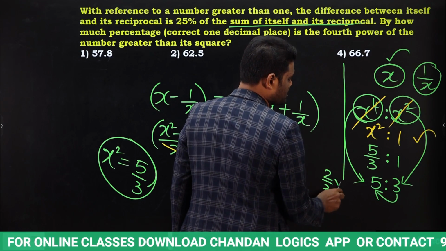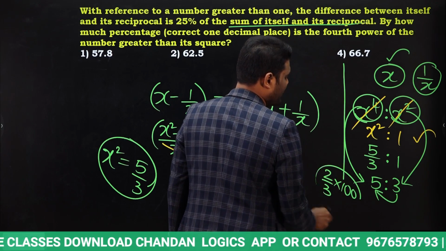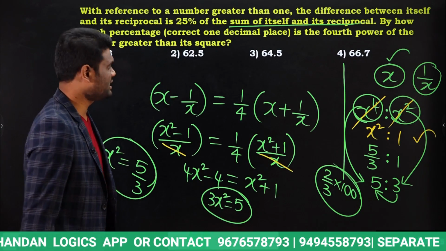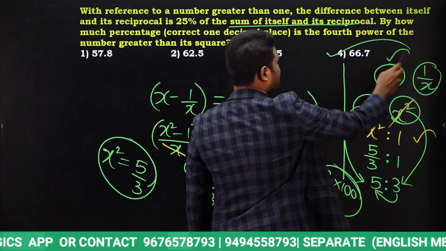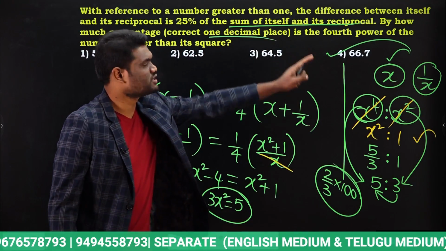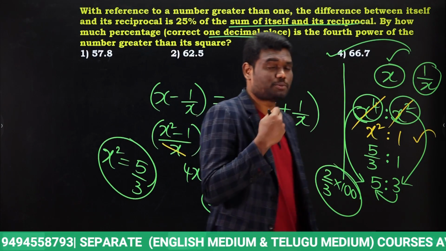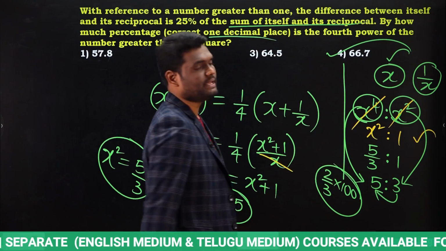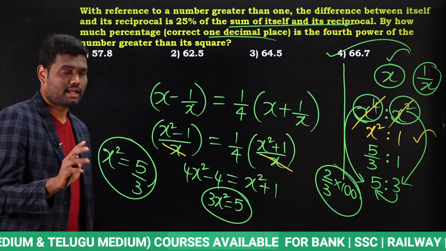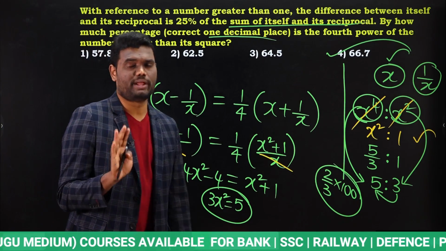As you need it in terms of percentage, so into 100. 2 by 3 in terms of percentage is 66.66%. Yes or no? So the answer will be 66.7%. Why? They are asking us correct to 1 decimal. So 66.66% approximately will be 66.7. Is it clear? Very good question, but understanding the terminology is very important.